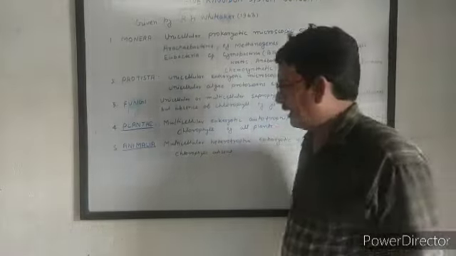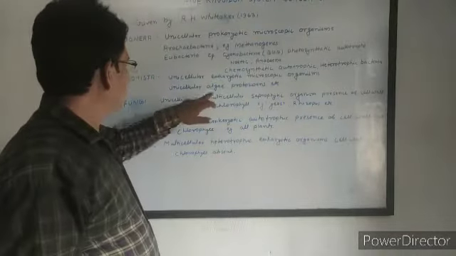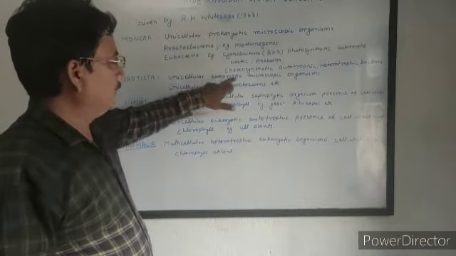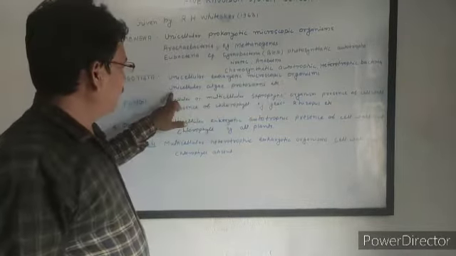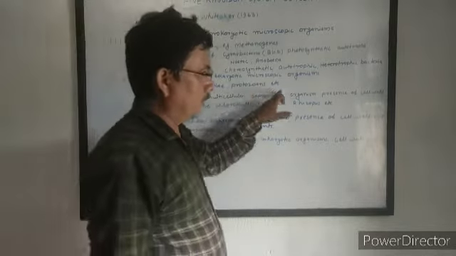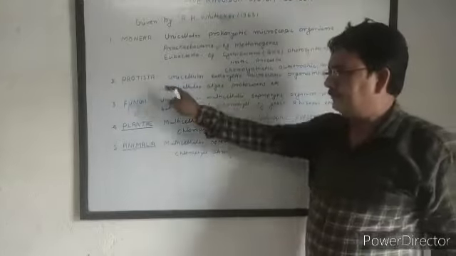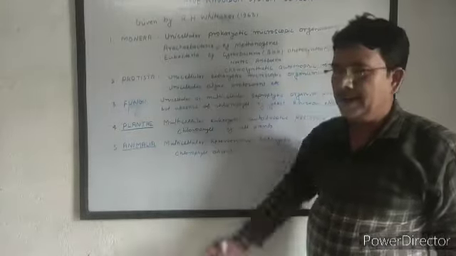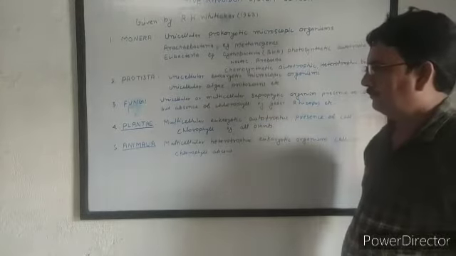It is considered that protozoans are the first living animals on the earth. The Protista include unicellular, eukaryotic, microscopic organisms. The unicellular algae and protozoans are included in this kingdom, that is Protista. These two kingdoms, Monera and Protista, include only unicellular organisms.